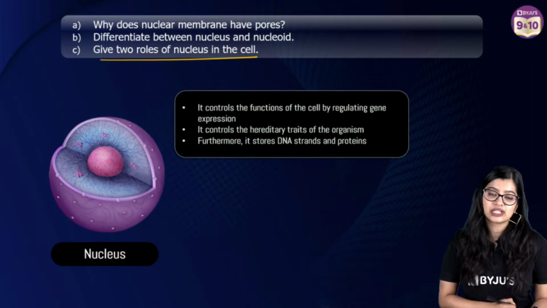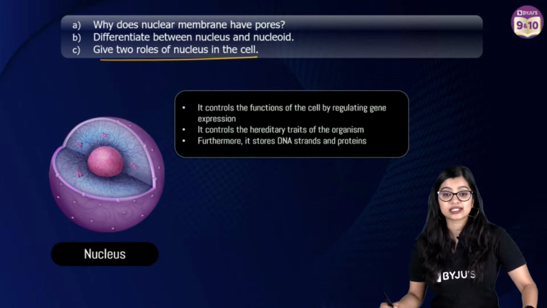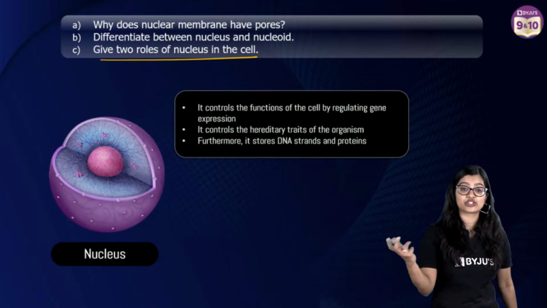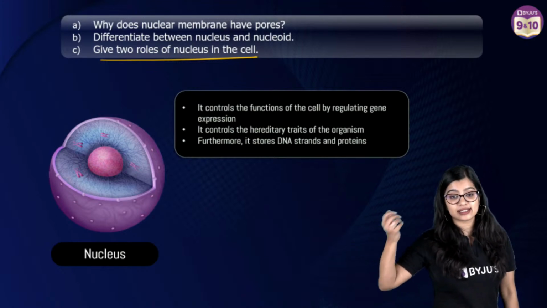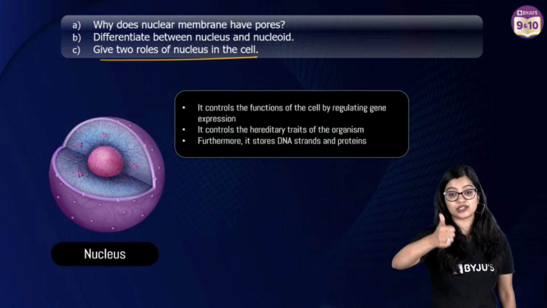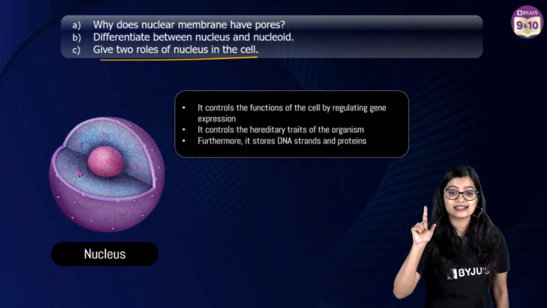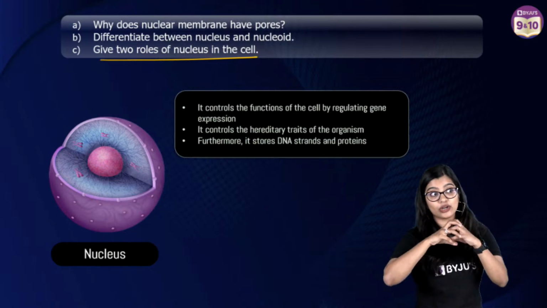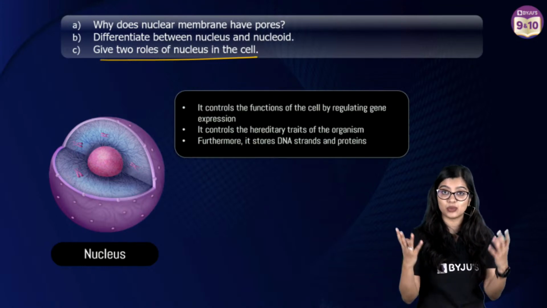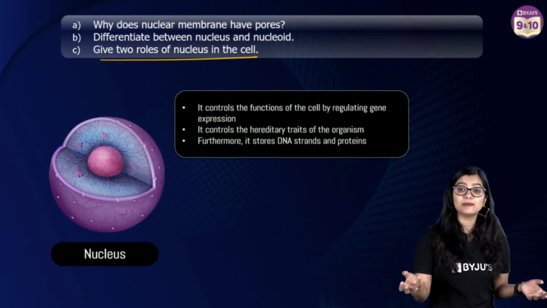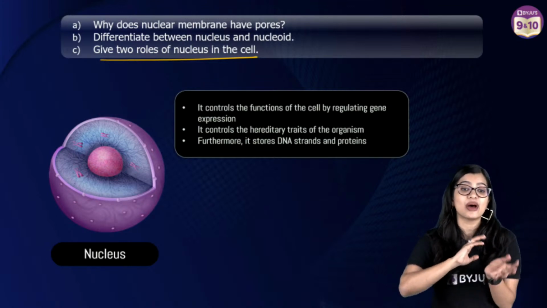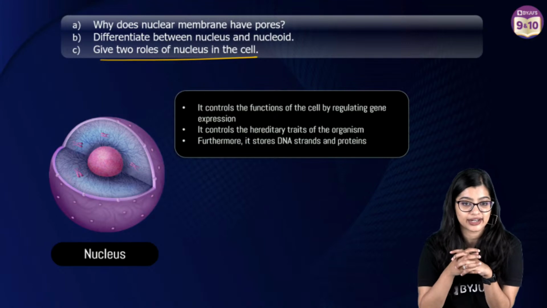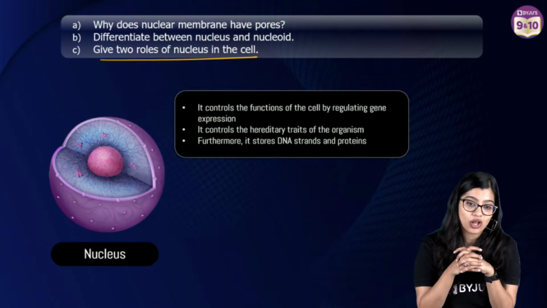Now give 2 functions of nucleus. What is the function of nucleus, Vandana? Function of nucleus is to act as a control center. So it controls various activities and acts as the heredity unit, right? It not only controls various functions that happen within the cell, but it also helps in passing down information from one generation to the other, right? So I hope now we are all clear.